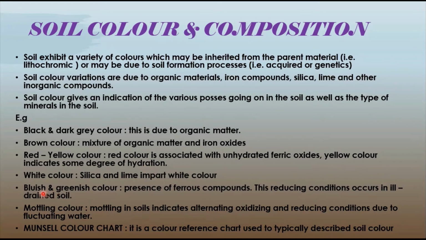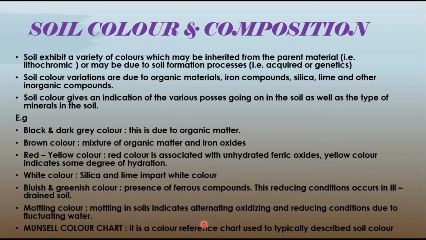Whereas the bluish and green color of the soil is because of the presence of ferrous compounds, and this reducing condition occurs mostly in ill-drained soils. In the same manner, mottling indicates the alternating oxidizing and reducing conditions due to fluctuating water.